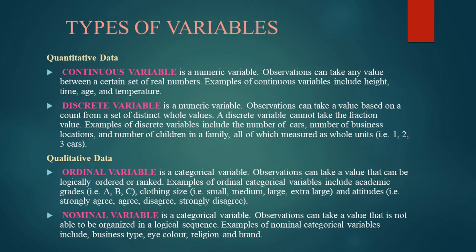Observation can take a value that can be logically ordered or ranked, for example, academic grades, clothing size, attitude, etc. So, nominal variable, observation can take a value that is not able to be organized in a logical sequence. Examples include business type, eye color, religion, brand, etc.